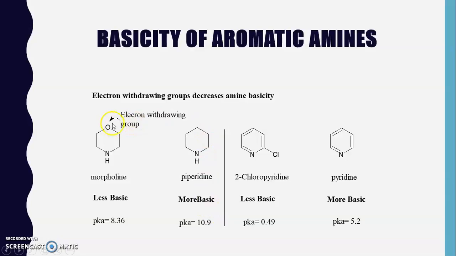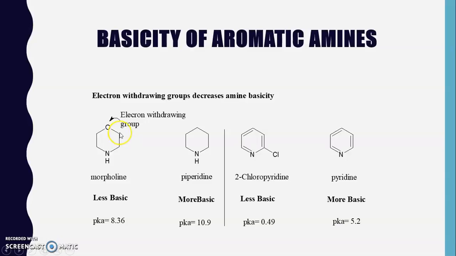Here you can see in case of morpholine, there is an oxygen atom. Now this oxygen atom, we know that it is electron withdrawing. So what happens? This oxygen atom withdraws electrons from this carbon atom and this carbon atom. So these two carbon atoms become less electron rich or electron deficient.